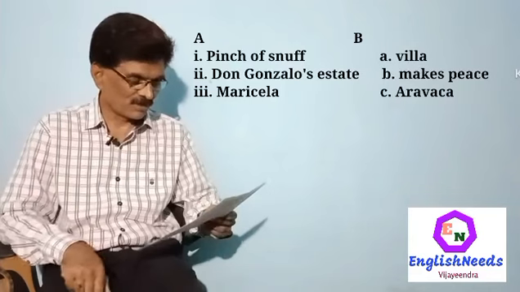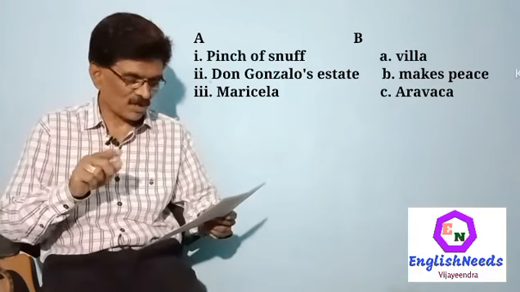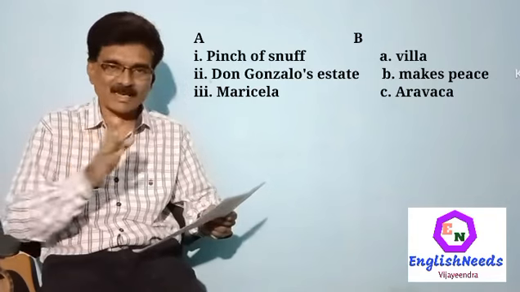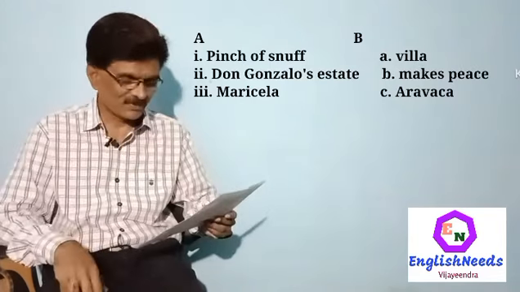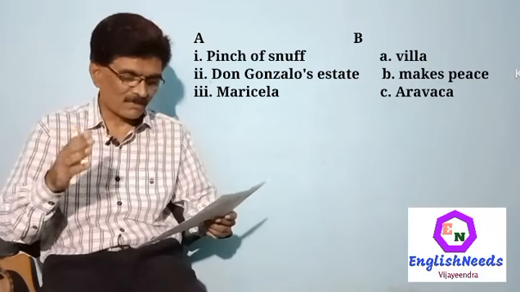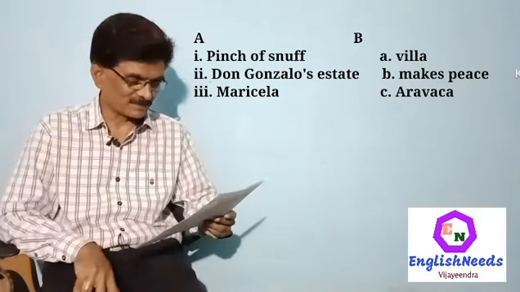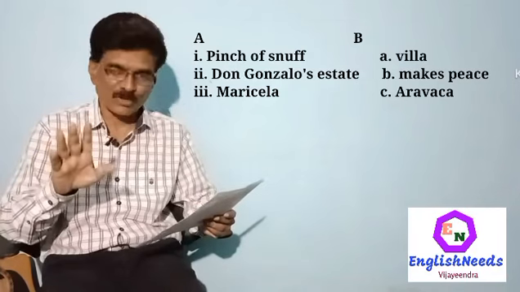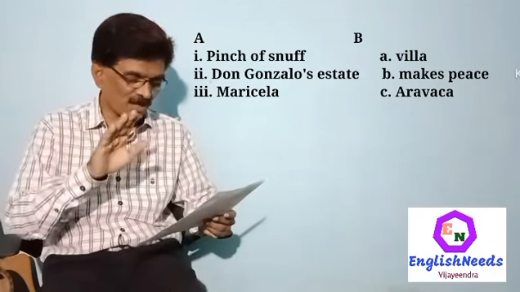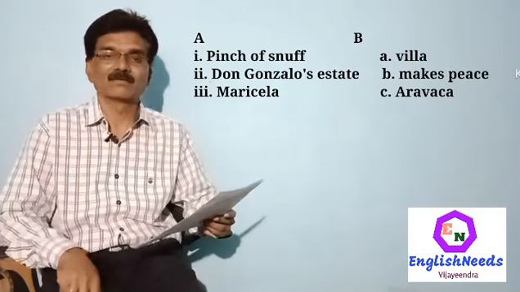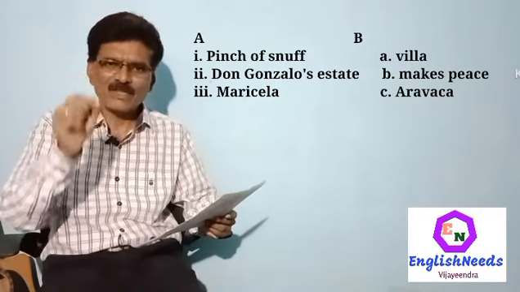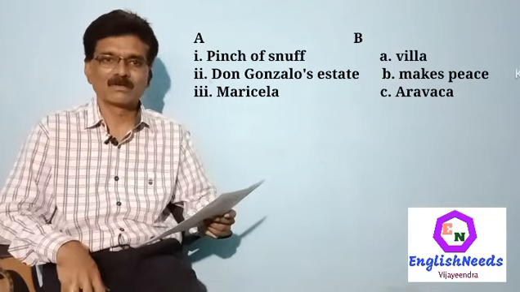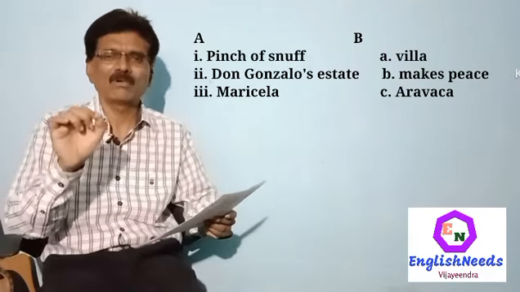Pinch of snuff, location Don Gonzalo's estate, and Marisela. That is 1, 2, 3. And here villa, makes peace, and Aravaka. So, pinch of snuff, makes peace is okay. Location of Gonzalo's estate, this is very insignificant information. It is very difficult to remember.